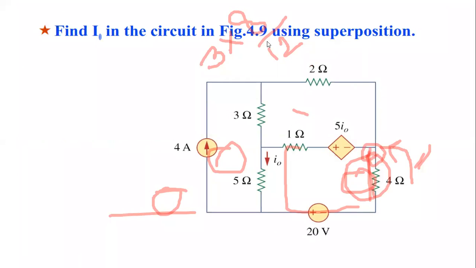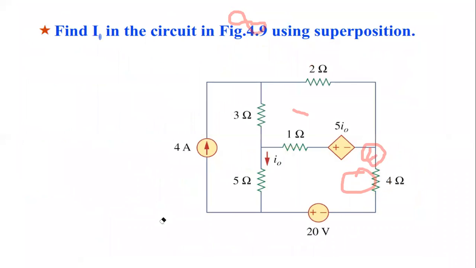In the next question, it is like this only. Here dependent source will remain the same. In one case you will switch on current source, in another case you will switch on voltage source, 4 ampere and 20 volt. Okay. So this again can be solved, but it is a little bit complex because you have to apply mesh analysis, because it is a complex circuit. Current division, voltage division cannot help you.